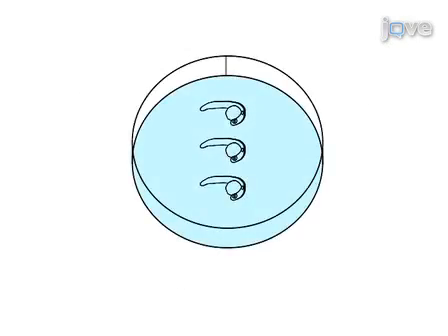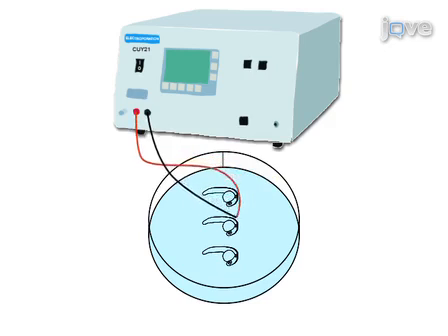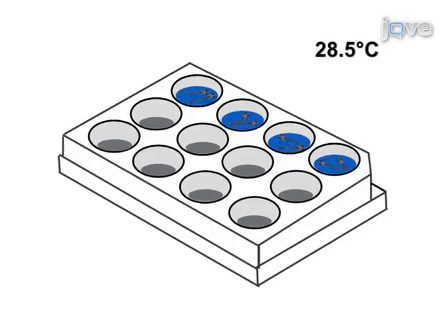This is achieved by first introducing morpholinos into the lumen of the otic vesicle using microinjection. Then, electroporation is performed, which facilitates the penetration of morpholinos into the cells of the otocyst from the lumen. Next, the embryos are raised at 28.5 degrees Celsius in order to observe the effects of the morpholinos on inner ear development and neurogenesis over the next few days.